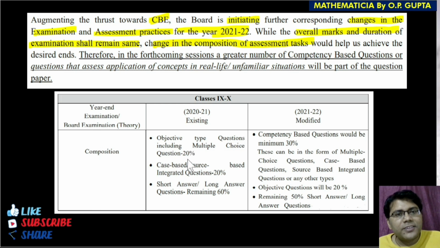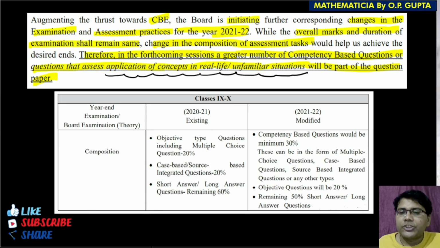Now further, CBSE says in this circular, therefore in the forthcoming sessions, a greater number of competency based questions or questions that assess application of concepts in real life unfamiliar situations will be part of the question paper. This is something which is more important. Application of concept in real life or in unfamiliar situations.